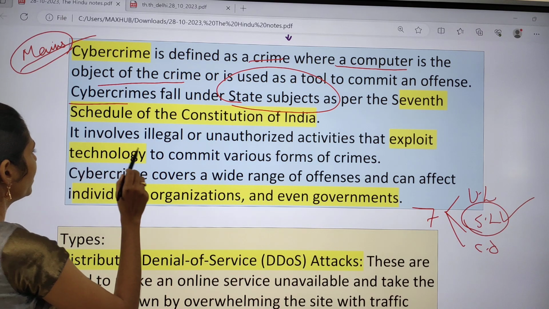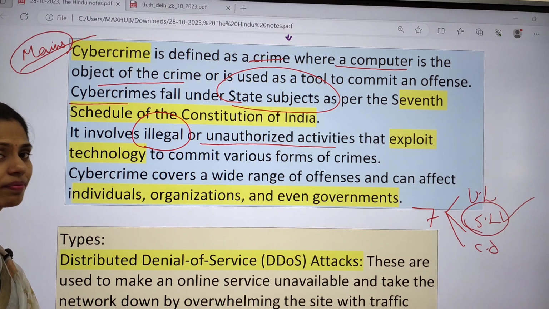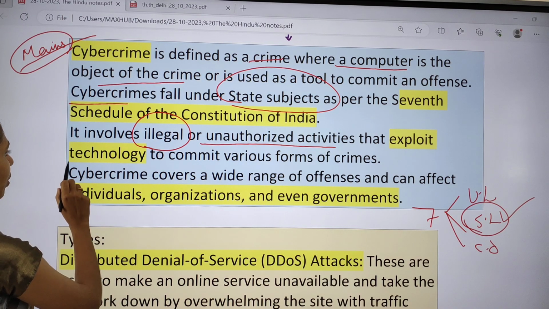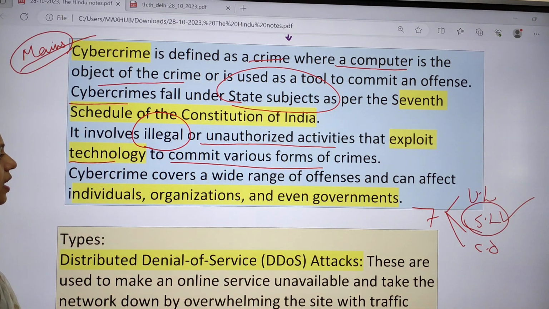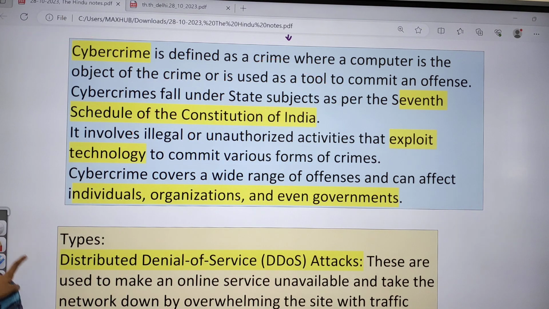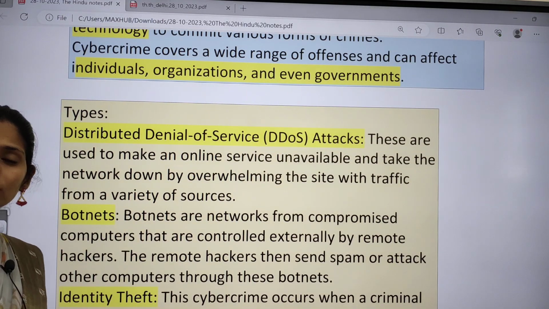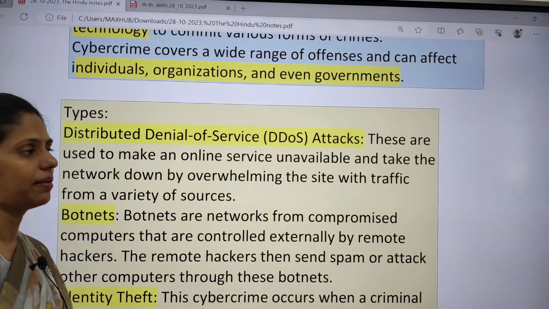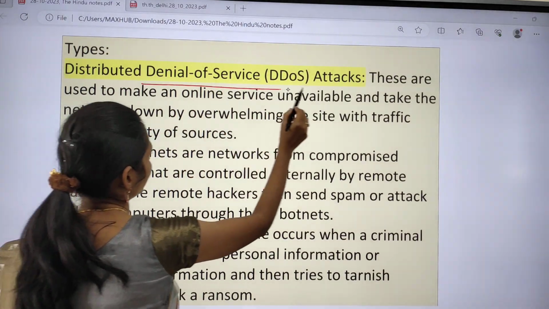And cyber crime also involves illegal or unauthorized activities that exploit technology to commit various forms of crimes. If you're talking about types, we have a lot of types and you have to remember them, and you have to know the difference between one crime and another. The first one is distributed denial of service attacks.